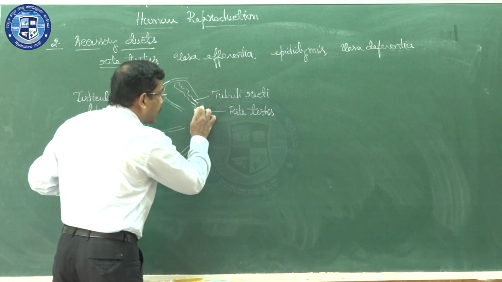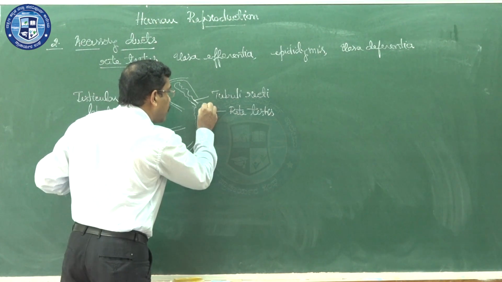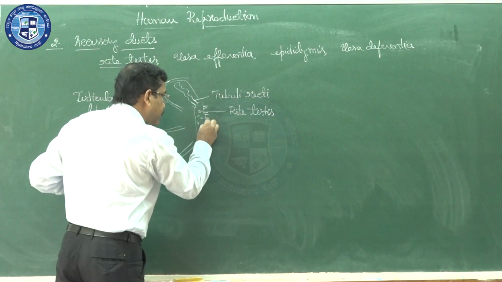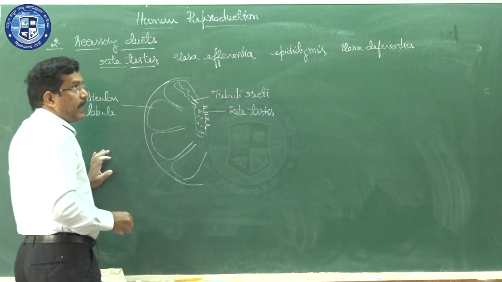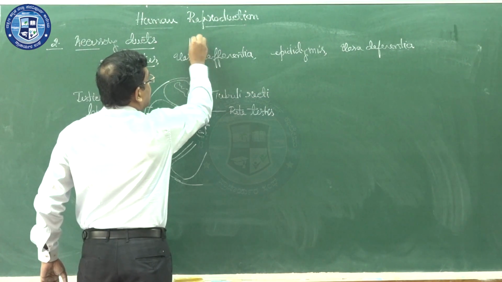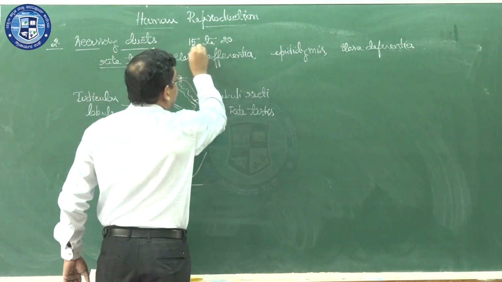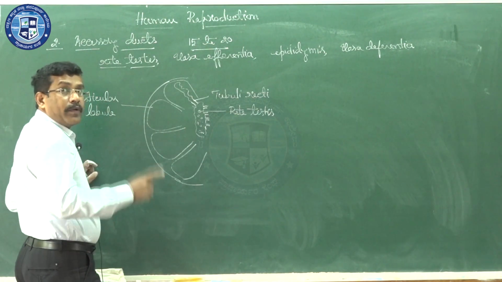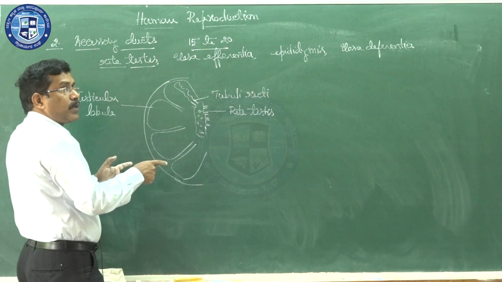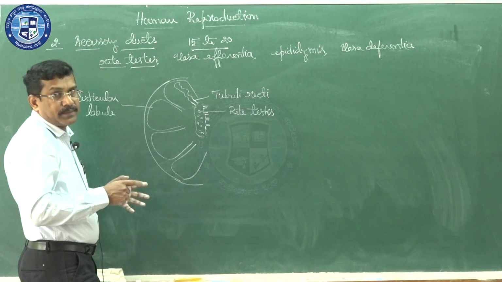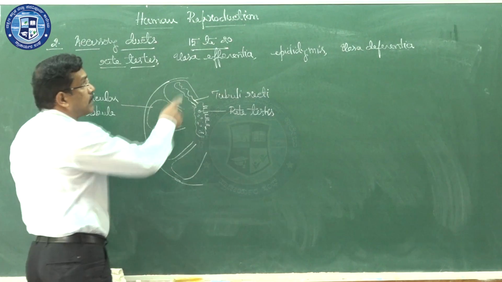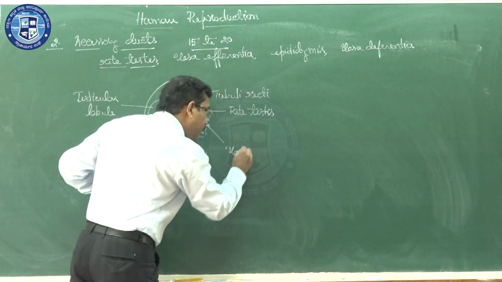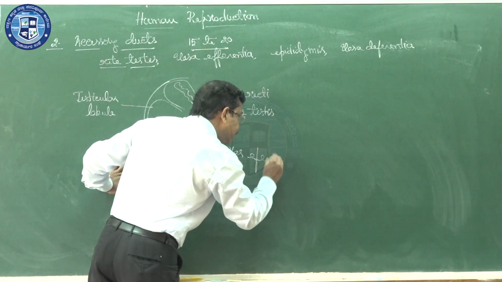Now from the rete testis, small ducts are going to arise like this. How many? 15 to 20 ducts are going to arise from each rete testis. From each testis, when we take one, we have one rete testis. From one rete testis, 15 to 20 ducts arise. These individual ducts are vasa efferentia.